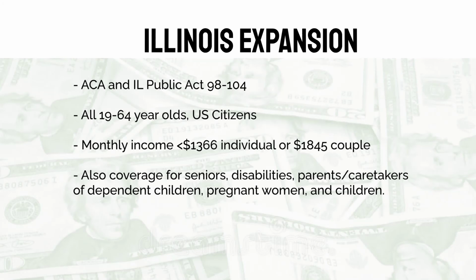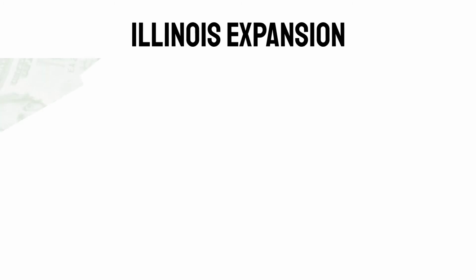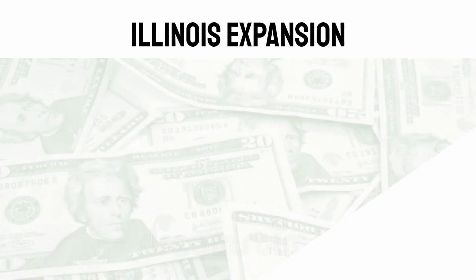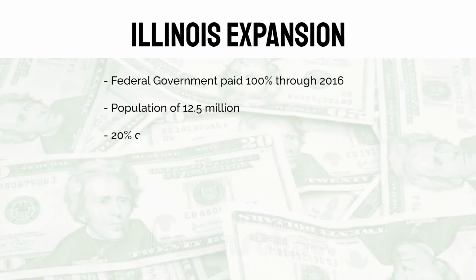Some additional information on the Illinois expansion. The federal government paid 100% for the costs for Medicaid expansion through 2016 for the states that chose to expand Medicaid. Illinois has a population of 12.5 million, with 20% covered by the Medicaid or CHIP programs. 600,000 people gained health coverage since Medicaid expansion in 2014.